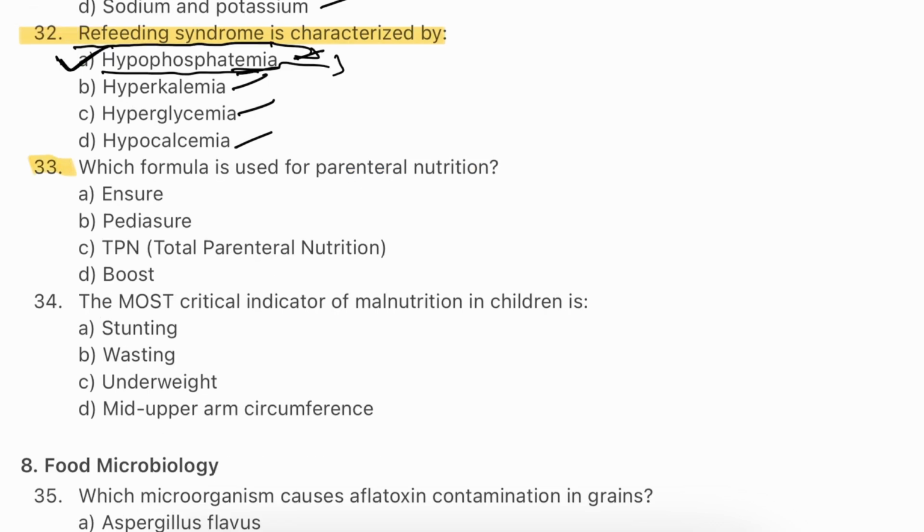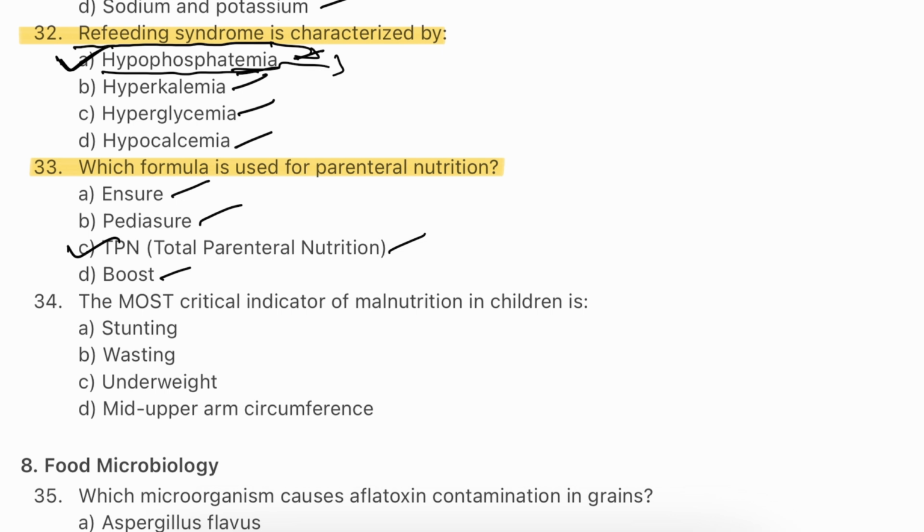Question number 33. Which formula is used for parenteral nutrition? Ensure, Pediasure, TPN, Total Parenteral Nutrition, Boost. The answer will be C, Total Parenteral Nutrition. TPN provides nutrition intravenously for patients who cannot eat or absorb nutrients through the gastrointestinal tract.